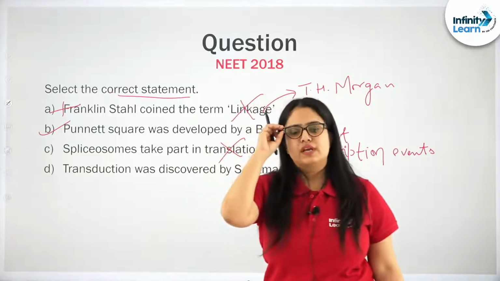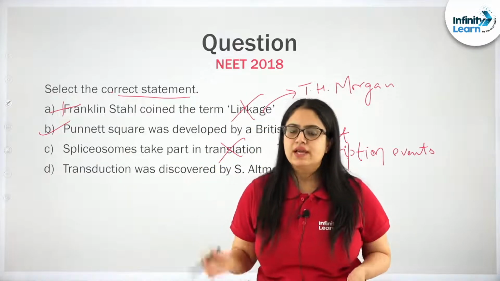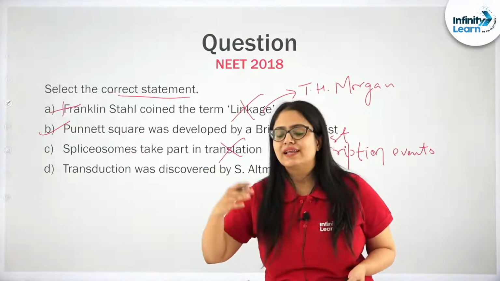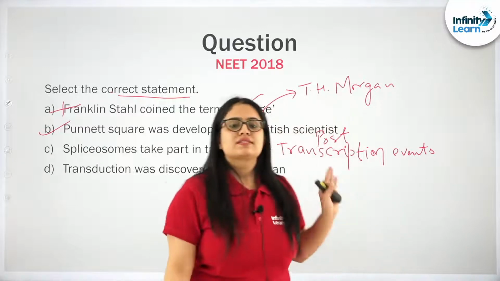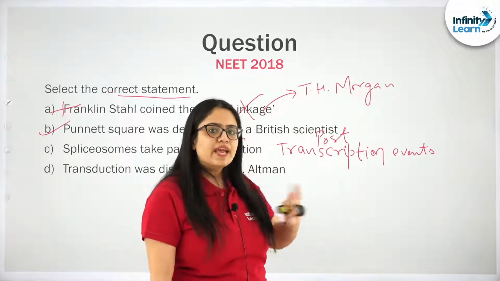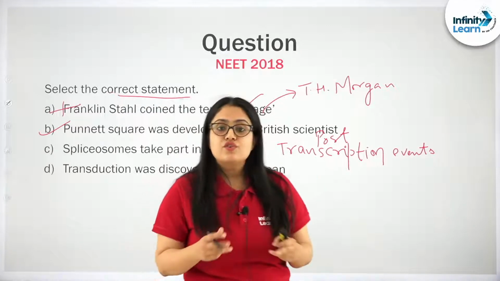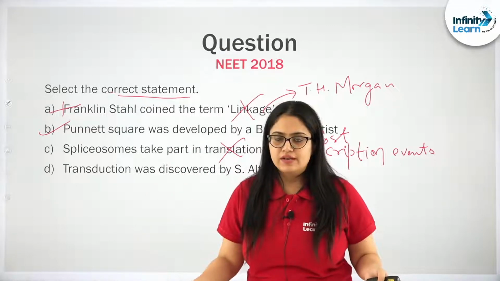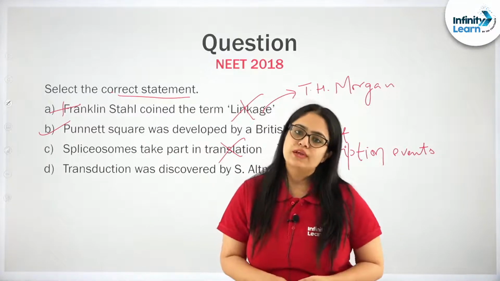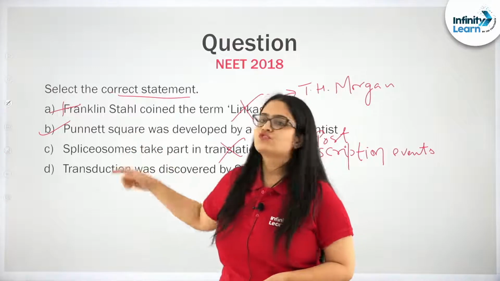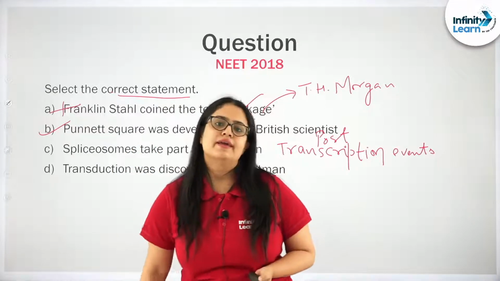So, what will happen during transcription? During transcription in a eukaryotic cell, there will be formation of a primary transcript, that is hnRNA. hnRNA contains exons and introns. During post-transcriptional processing, introns will be removed and then the left out exons will be joined. So the spliceosome's work is to remove or cut out the introns from hnRNA, right?